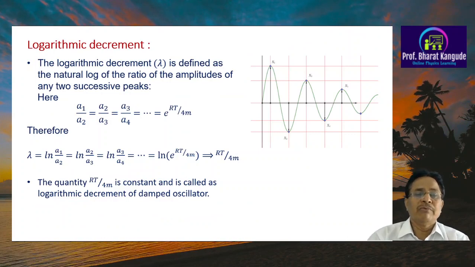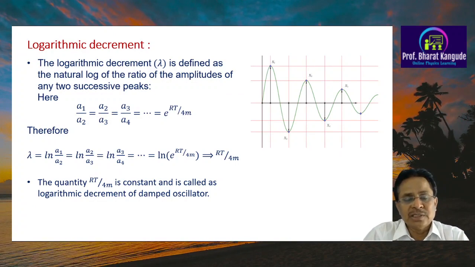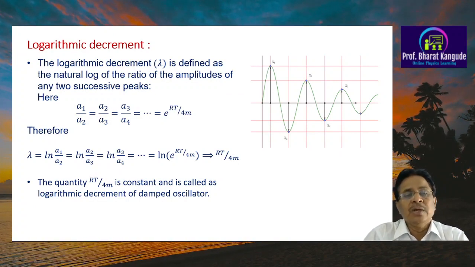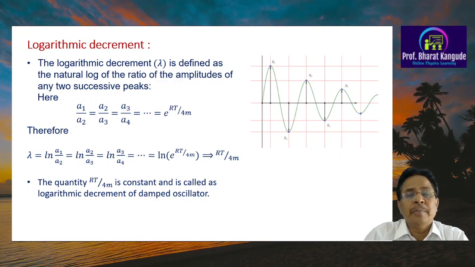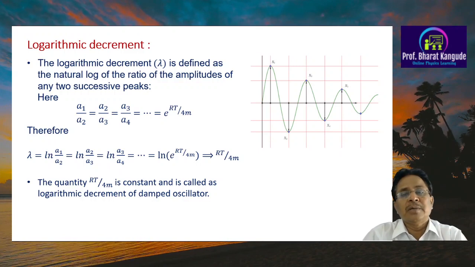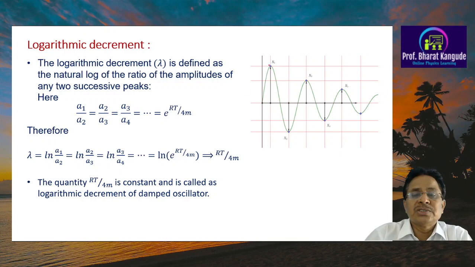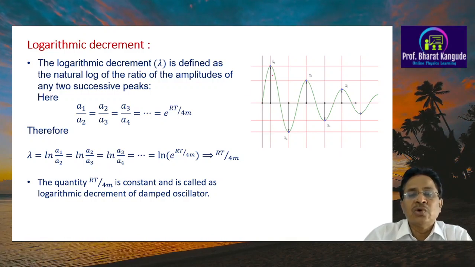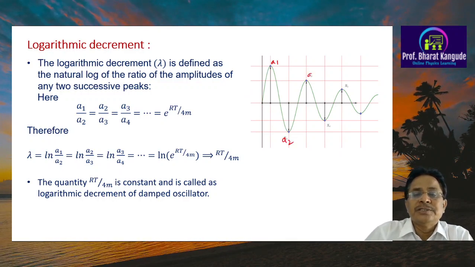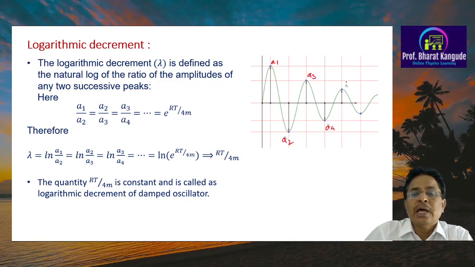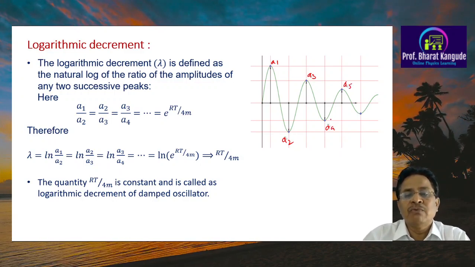Now we have to go to one more very important aspect of this, and that is called logarithmic decrement. There is one such experiment we are supposed to do in the laboratory for calculating the logarithmic decrement of a certain oscillator or torsional pendulum. Now how is this logarithmic decrement defined? From the earlier cases we have seen that the oscillation of this oscillator goes on decreasing. So I can go here for different amplitudes, A1, A2, A3, A4, and A5. Just go on measuring this A1, A2, A3, A4 and so on.